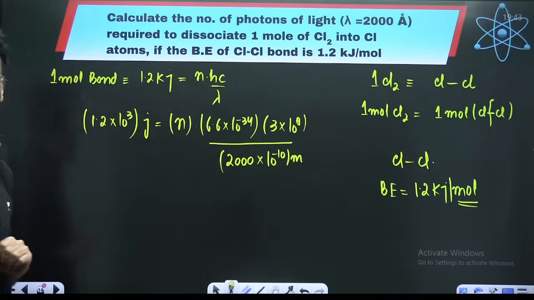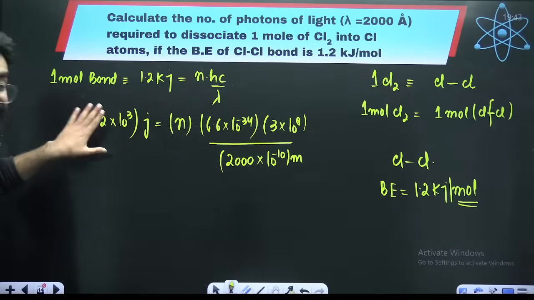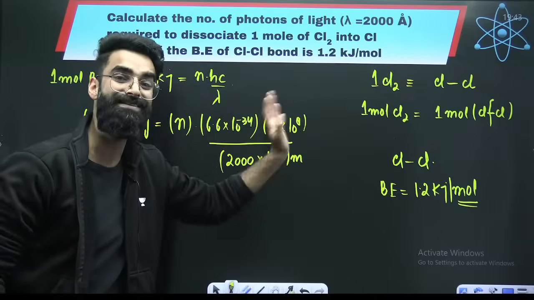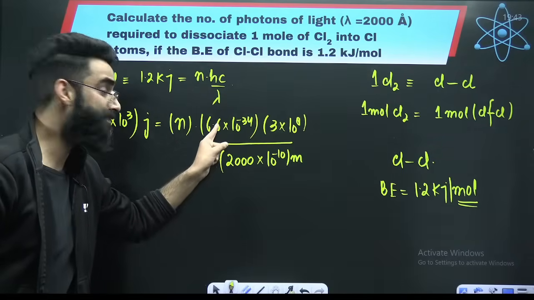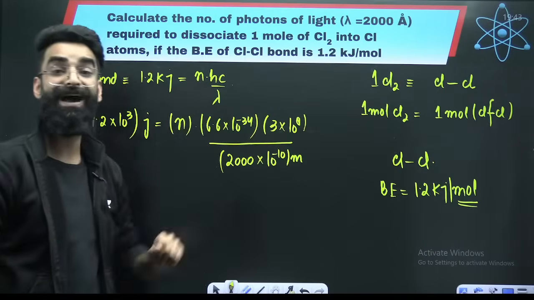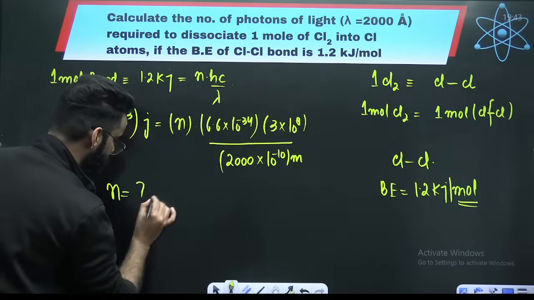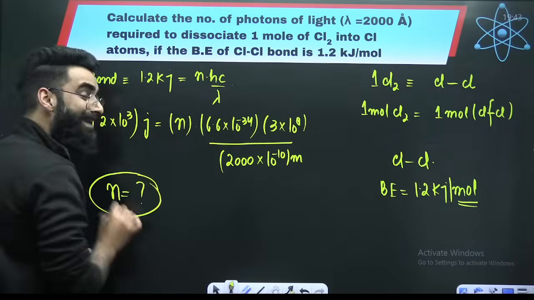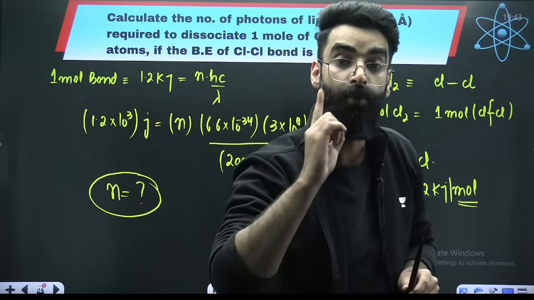Why did I do this conversion? Because the left hand side was in joules, in the SI system. The right hand side has to be in the SI system as well. That's why I use the value of h as per SI system, the value of c as per SI system, and the value of lambda as per SI system. And my dear students, in this particular question, you can get the value of n. What is n? n means the number of photons which are required to break 1 mole of bonds.